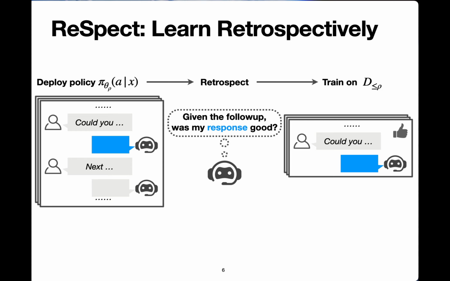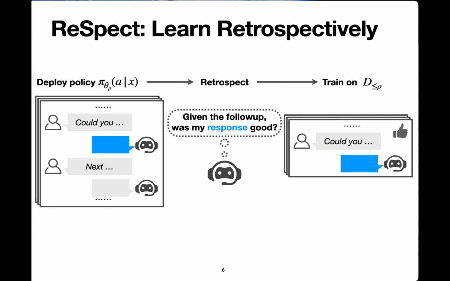It has 3 stages. In the first stage, we deploy the model to interact with users in conversational interactions. We then, in the second stage, retrospect, we use the same model that participated in the interaction to decode feedback based on the follow-up human responses and utterances or behavior about the model actions.